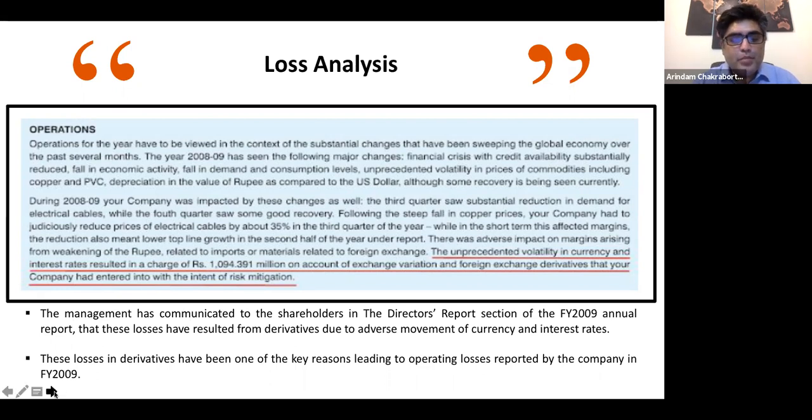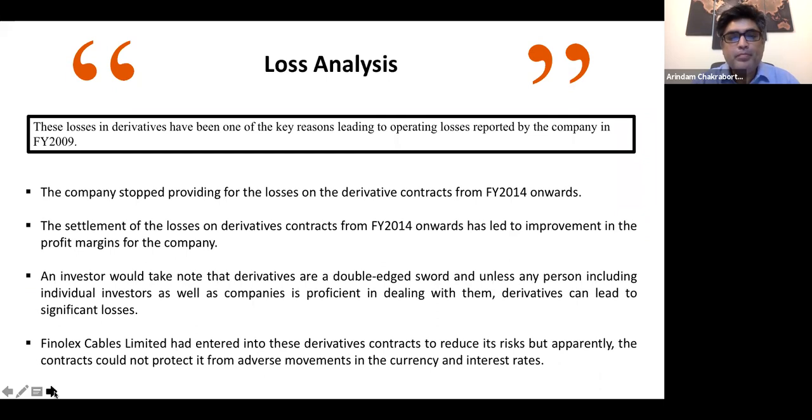So guys, making sense. These losses in derivatives have been one of the key reasons. These are extracts taken from the annual report. The company stopped providing for the losses on the derivative contracts from 2012 onwards. The settlement of the losses on derivative contracts from 2014 onwards has led to the improvement in the profit margins for the company. As you read through the annual reports, you'll get to understand.